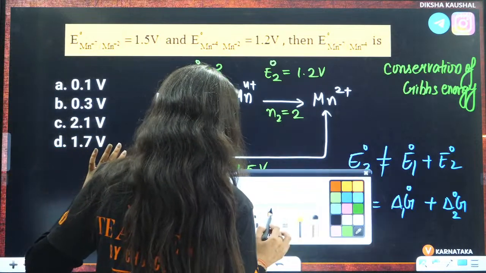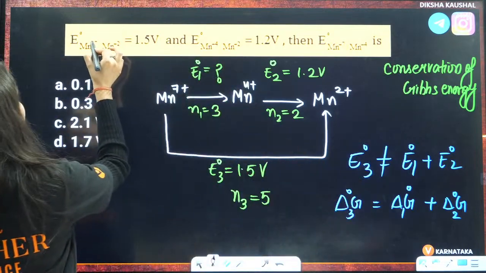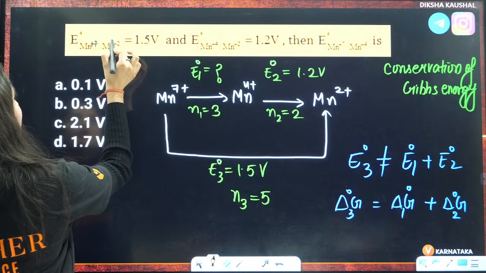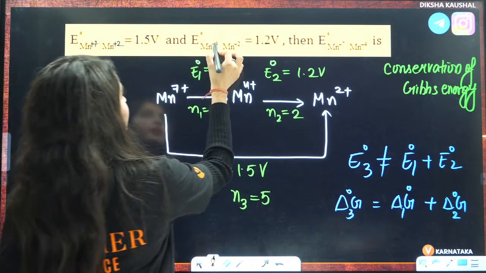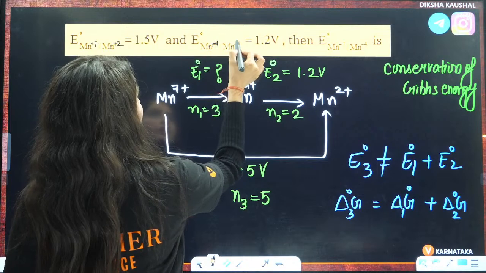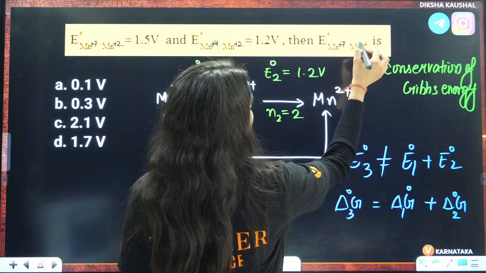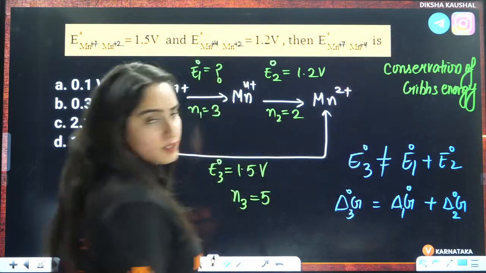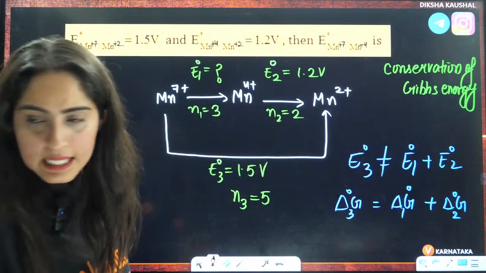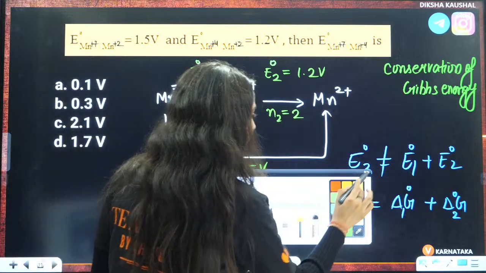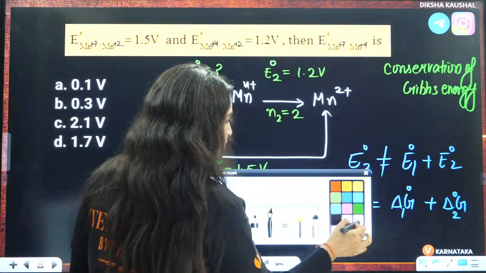Let me clarify that also. Here it is +7 to +2, here it is +4 to +2, and here it is +7 to +4. I think now it is visible, right? Now that becomes your total question.